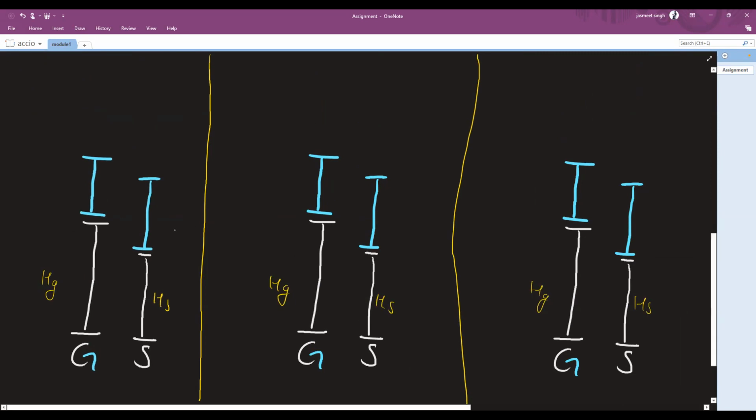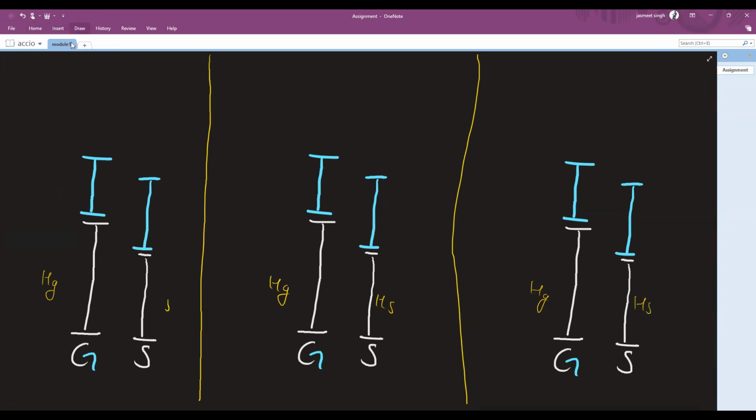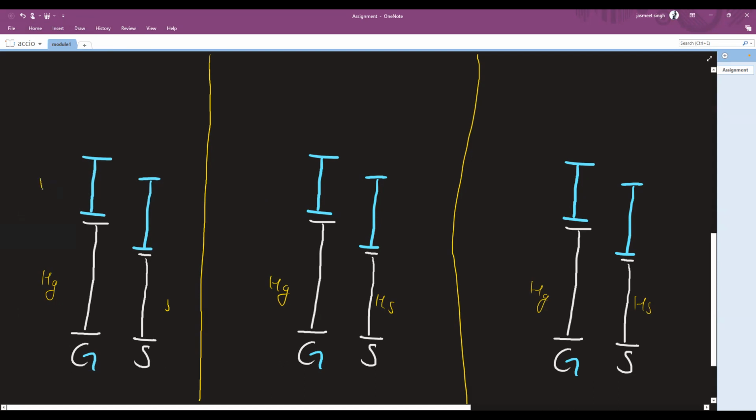So I know कि ये white वाला part is always valid, right? ऐसा ही कुछ होगा, G बड़ा होगा, S छोटा होगा, थोड़ा सा भी छोटा हो, जनरली छोटा ही होगा, बराबर नहीं होगा कभी भी. Now, what is the second parameter that can be a variable, right? It's velocities, right? Let's call it VG and VS, right?